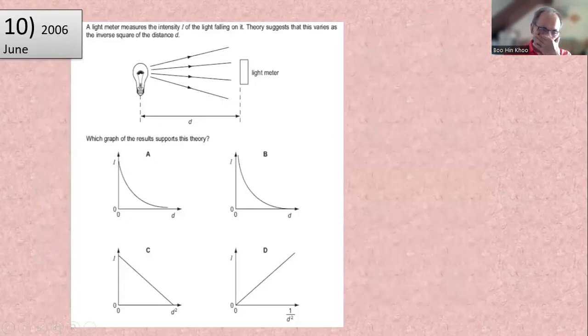Yeah? Let's go at this one. A light meter measures intensity I of light falling on it. Theory suggests that this varies as the inverse square of distance. Which of the graphs support the theory?